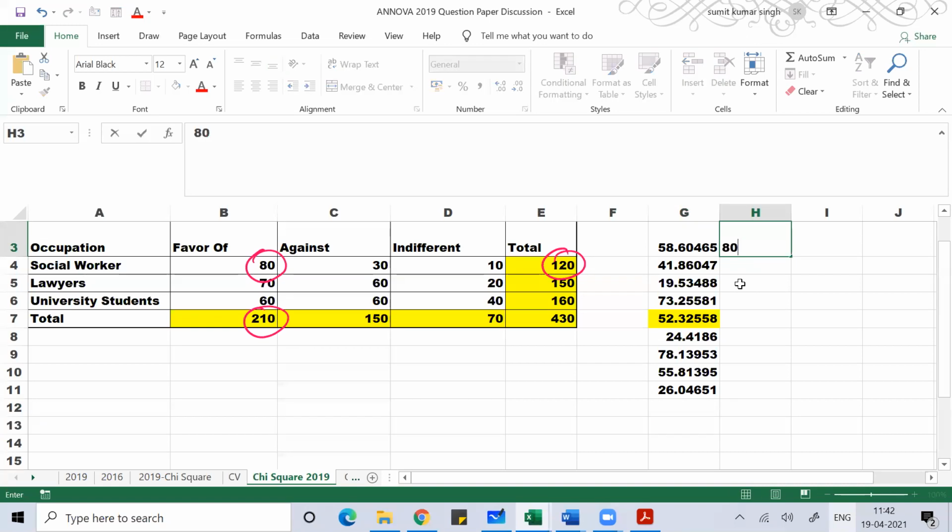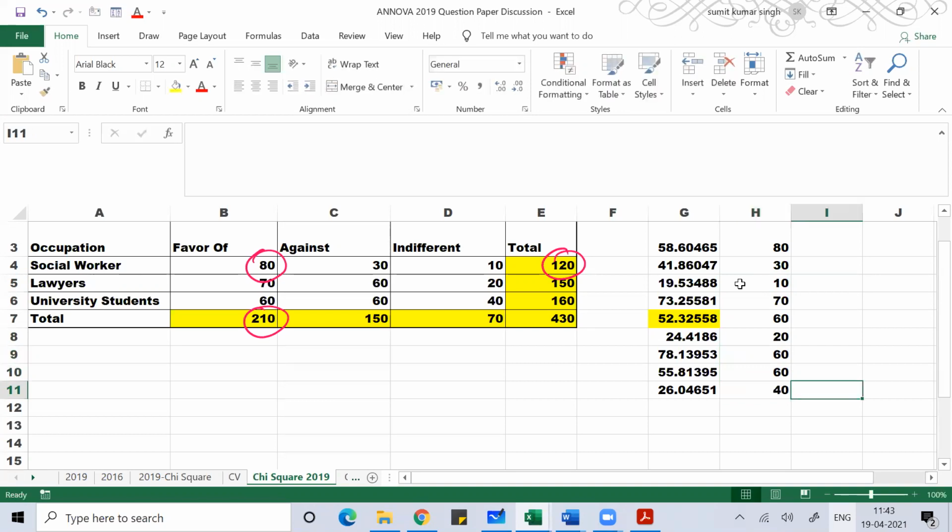This is 80, this is 30, then 10, then 70, then 60, then 20, then 60, 60, 40. That is your observed frequency.